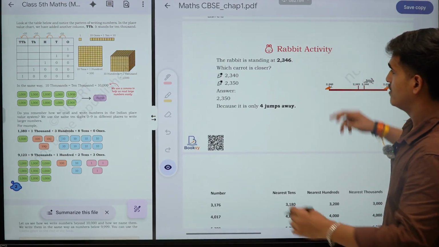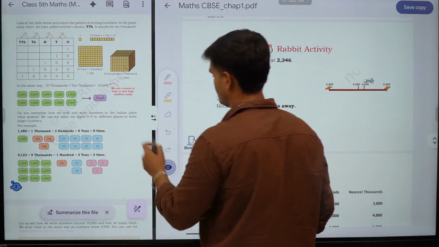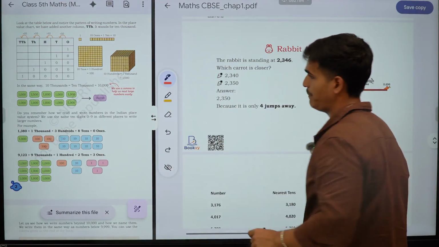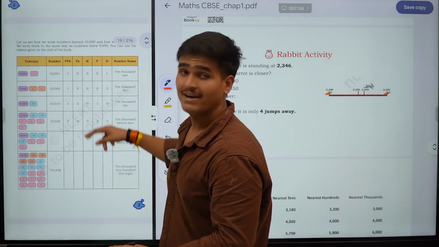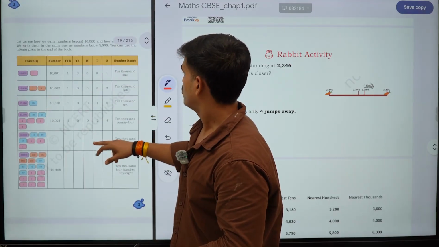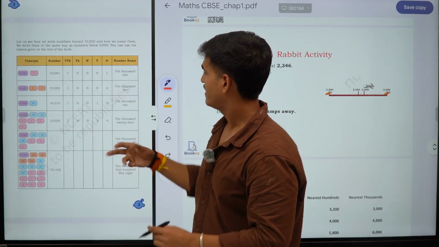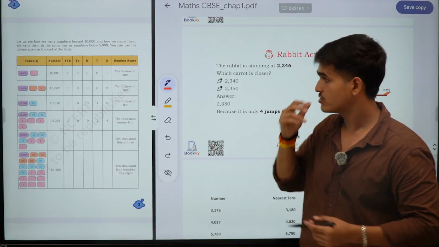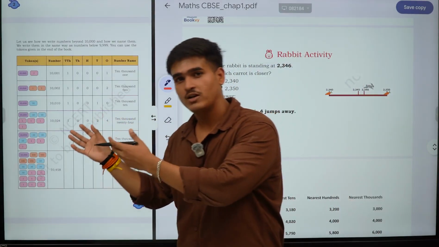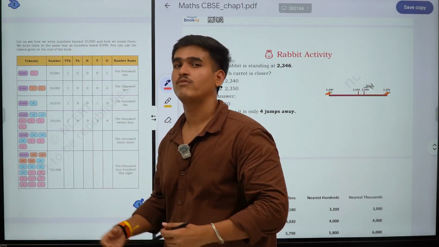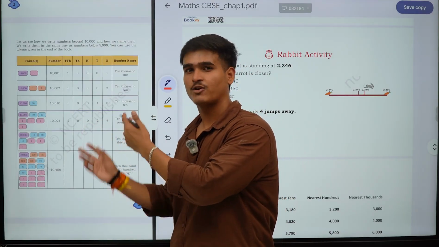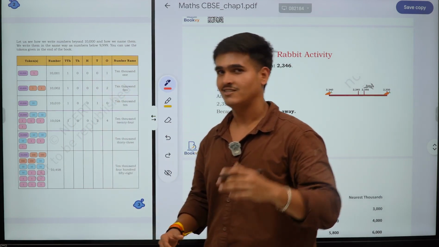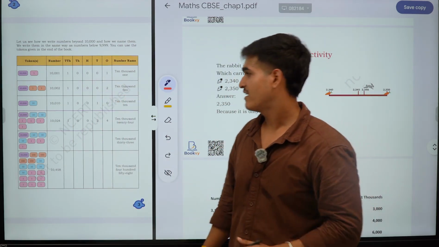Now, the next and very interesting thing we will learn in this chapter is the rabbit activity. Okay, so in your textbook also there is something written. I will show you this also. They are usually giving us the pronunciation. How will I know you are smart enough to know these simple things? These are not too hectic for us. This is not rocket science. You are all smart enough, I know.